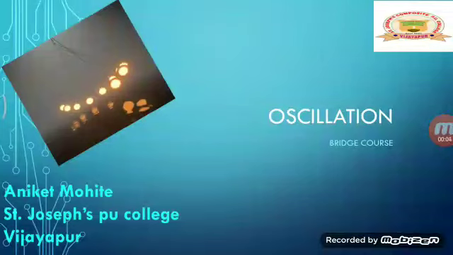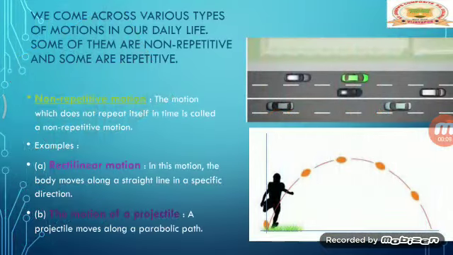In this video, we will discuss oscillations. We come across various types of motions in our daily life. For example, a cricket ball thrown by a player, falling of an object, moving cars, bicycles, etc. Among these, some are non-repetitive and some are repetitive motion. So first, let's learn about non-repetitive motion.